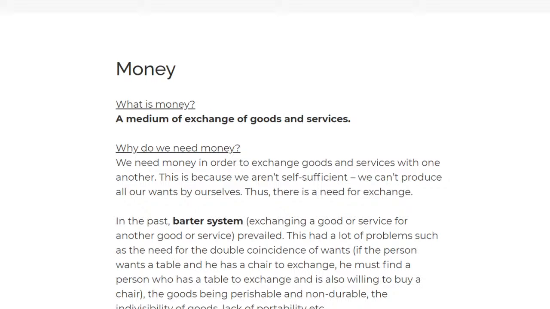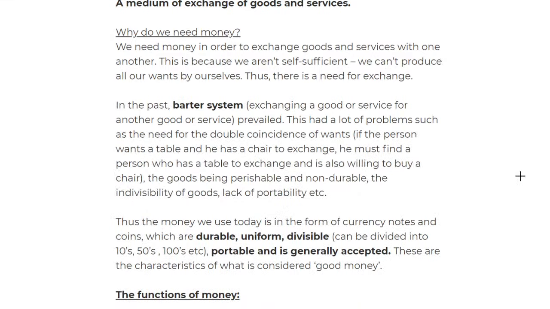This concept was actually taken from the barter system, which was basically the exchange of goods. Now I do this service, you give me this service. And then after time, someone came up with money. Basically, you earn the money, you earn the value, and then you can exchange it for goods and services. That's how everything works. And we use that money today as a form of currency, notes and coins.